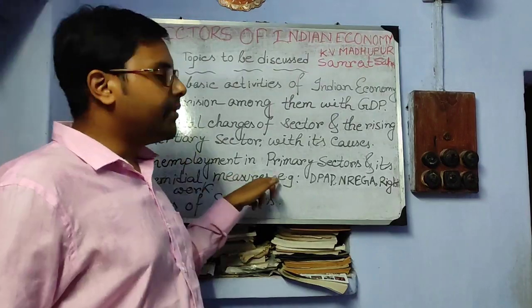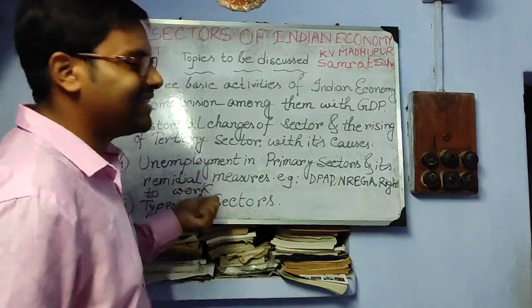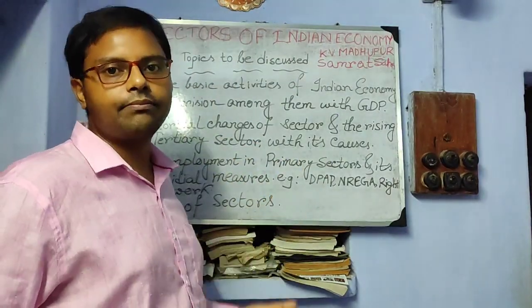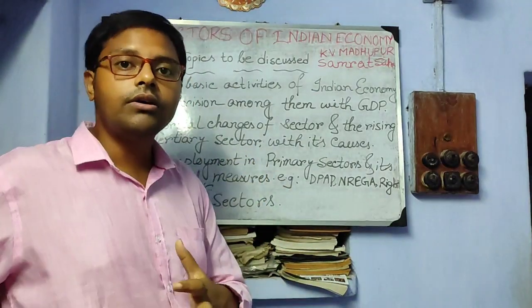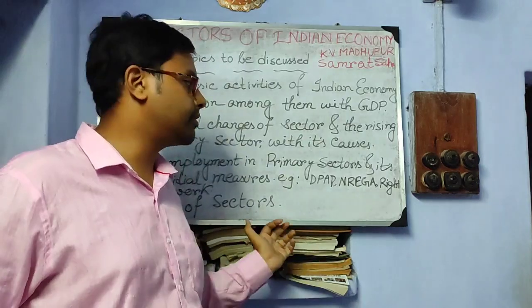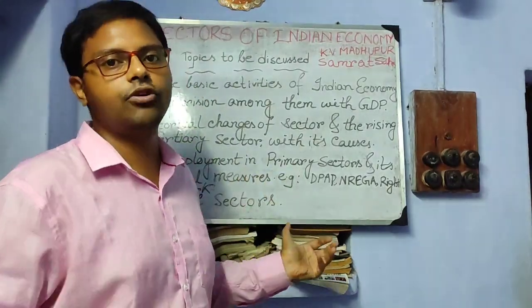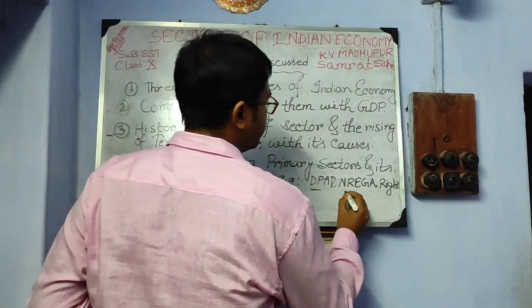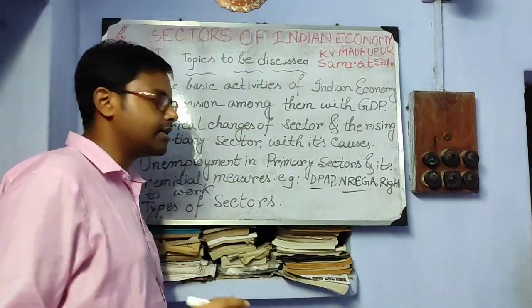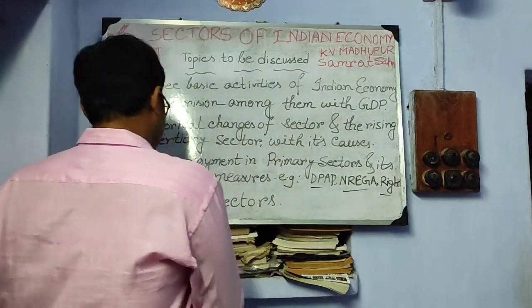Fourth one, unemployment in primary sector and its remedial steps. How does unemployment occur? What are the types of unemployment in primary sectors and how we have overcome it? How the problems can be overcome? These are the examples: TPAP, NREGA, MGNREGA, right to work.